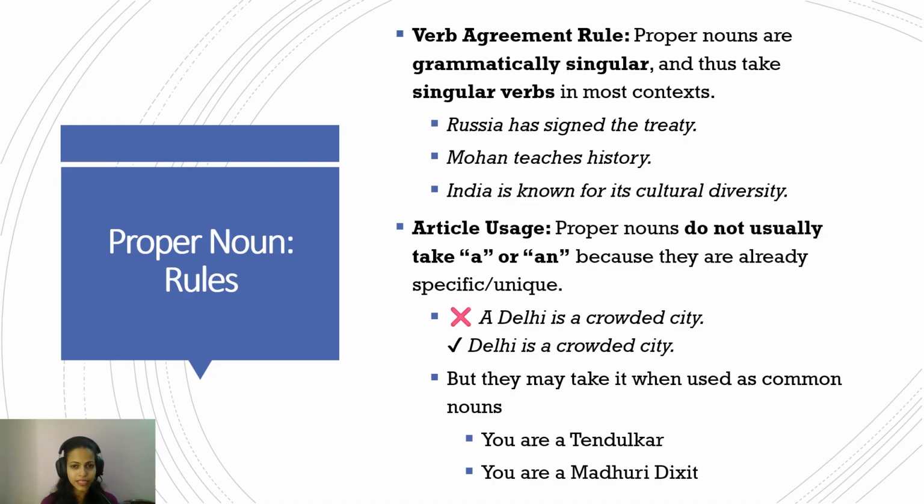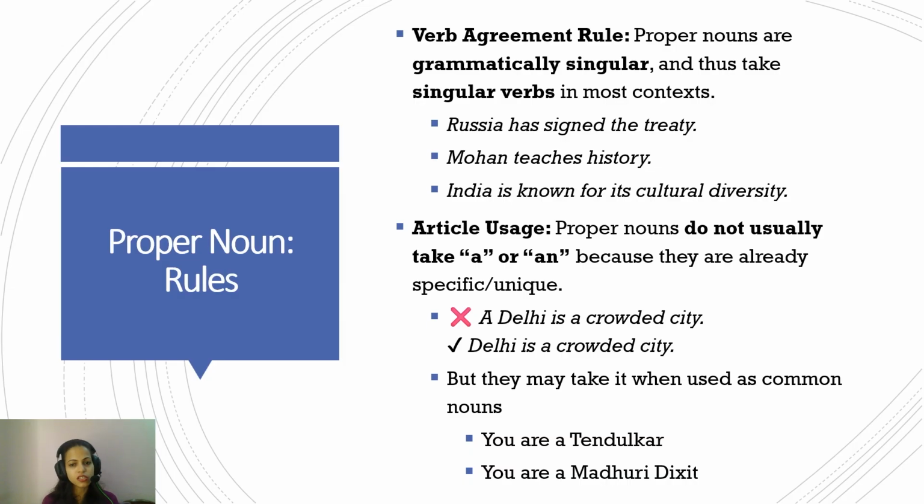But for the sake of examination, you might just want to forget that proper nouns exist in plural form, because for the understanding of examination, they are pretty much always singular, and hence they will always use a singular verb. So, for example, the statement Russia has signed the treaty. Since Russia is a proper noun, the name of a country, it will be followed by has and not have. Has, because it's singular. Russia have signed the treaty would have been wrong.